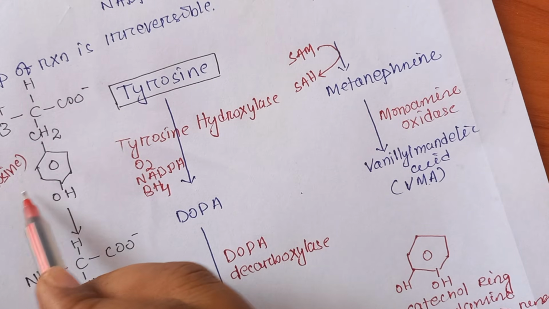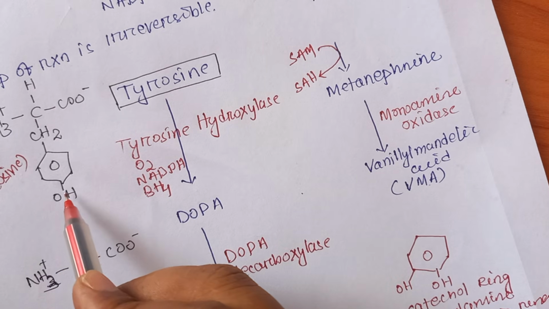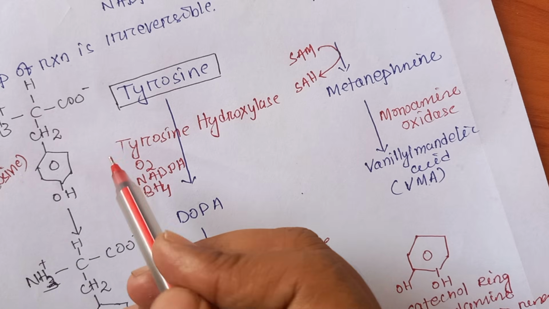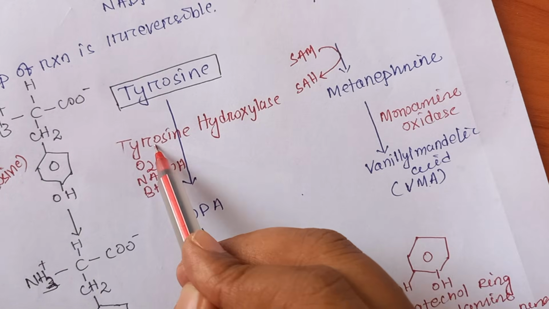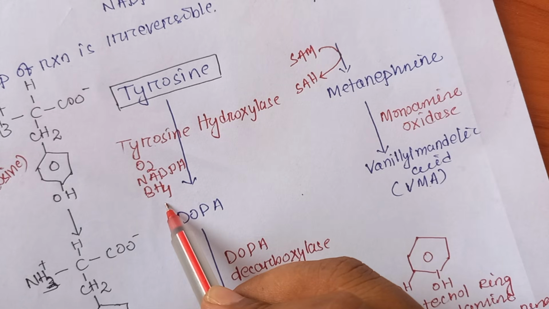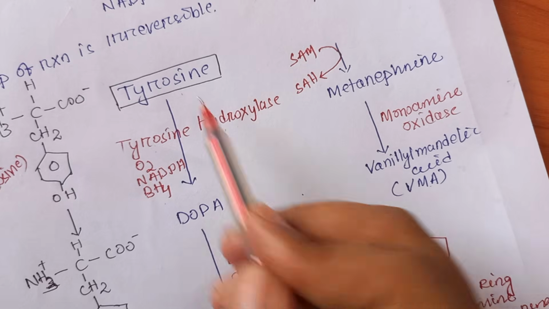Here is the tyrosine amino acid, which contains NH3 and CH2 along with the OH group at the para position, that is para-hydroxyphenylalanine or tyrosine. Similar to phenylalanine hydroxylase, tyrosine hydroxylase requires O2, NADPH and tetrahydrobiopterin. With the help of tyrosine hydroxylase, tyrosine is converted into dopa.